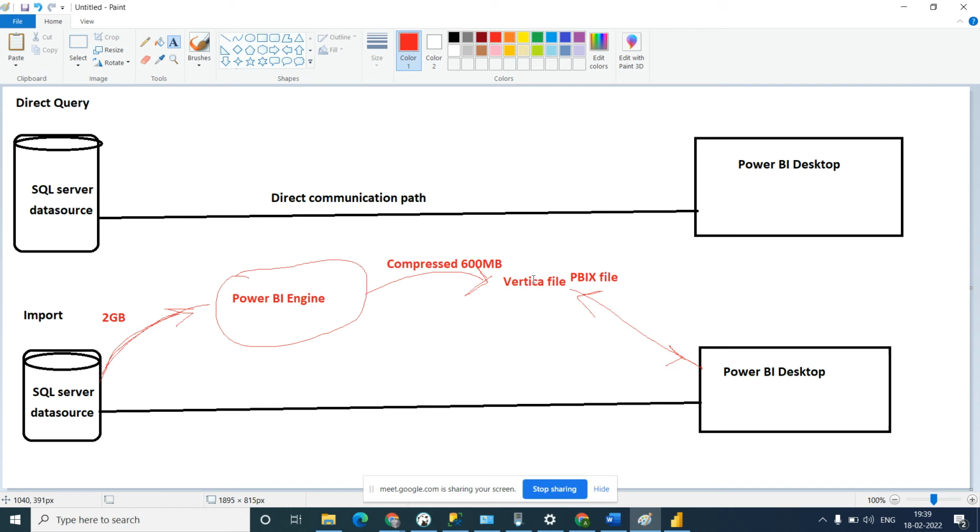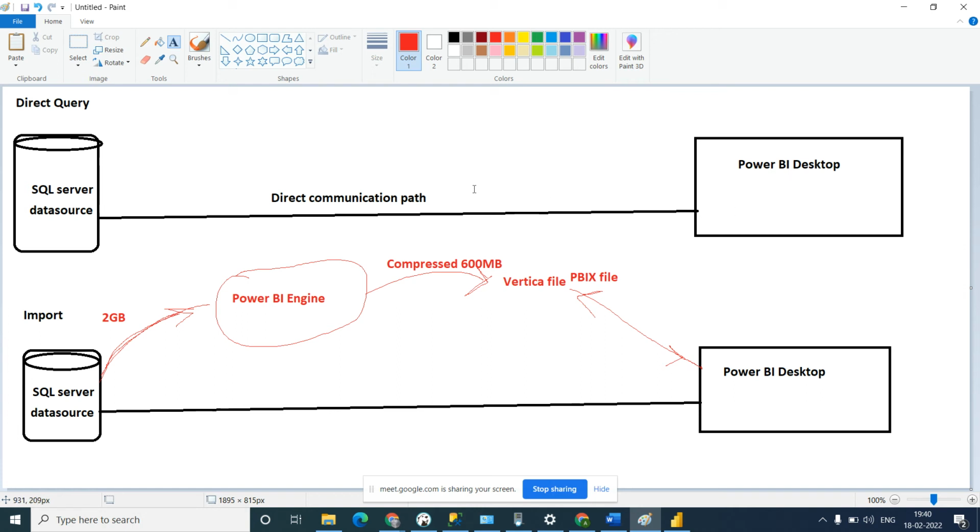You understood how it is used, but you should have one question: why are there two modes, import and direct query? We can also connect with the data source directly, so why are we going through a long procedure? See, if your data source is online, there could be a possibility that your internet is not good, and if you request the data source every time, it can be busy, so it can impact the performance of your dashboard.